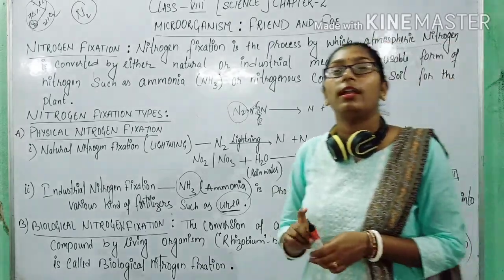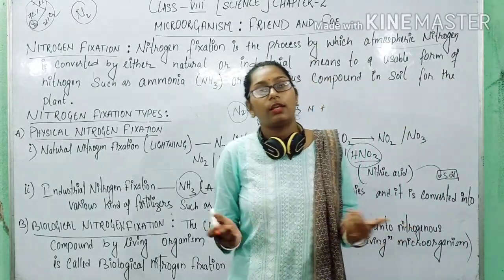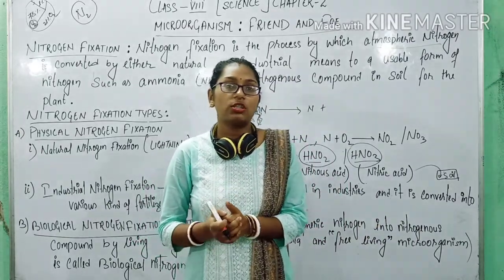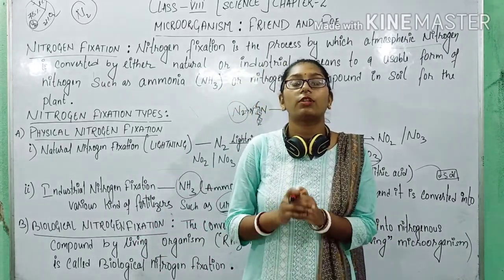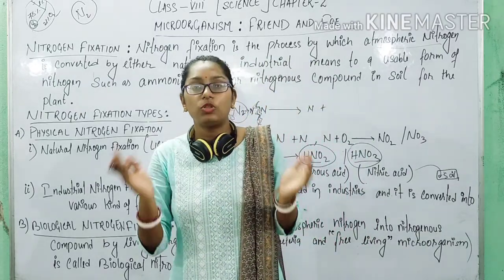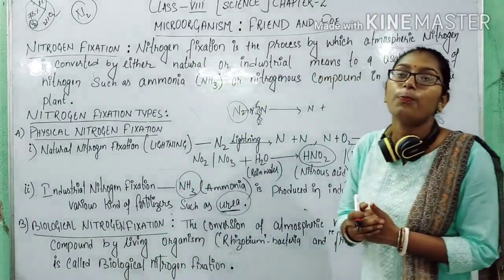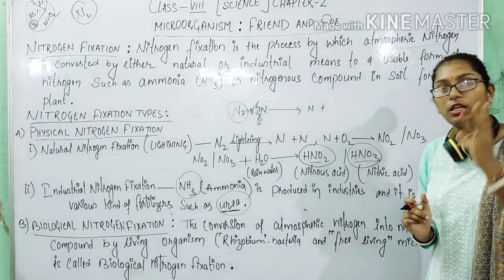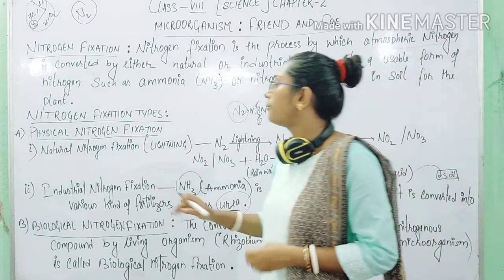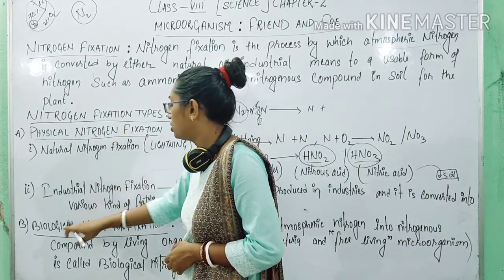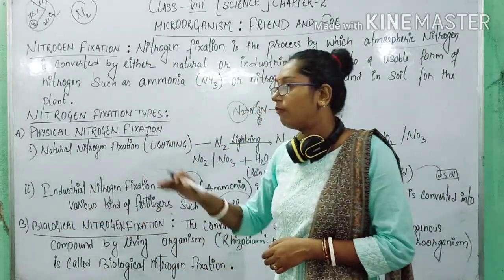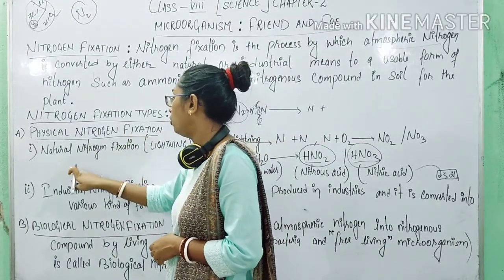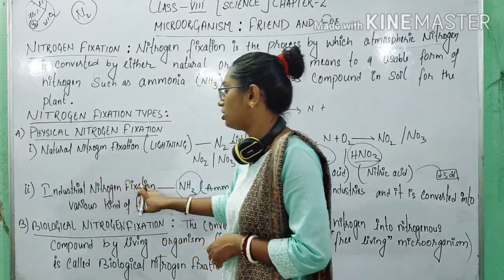So in brief, let's discuss nitrogen fixation. What is nitrogen fixation? Nitrogen fixation is the process in which atmospheric nitrogen is converted into soluble form of nitrogen, a usable form of nitrogen. So that is called nitrogen fixation. And nitrogen fixation is of three types, actually two main types, which we call physical nitrogen fixation and biological nitrogen fixation. Physical nitrogen fixation has two kinds: lightning and industrial nitrogen fixation.